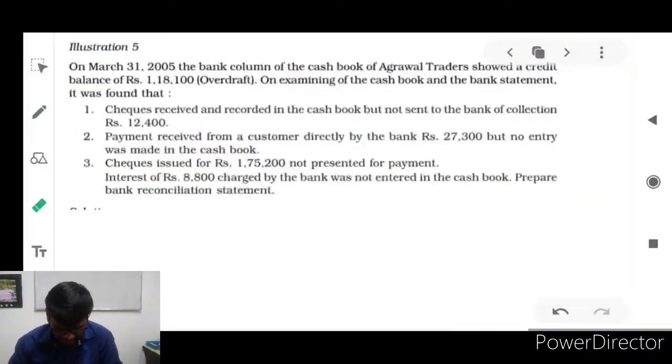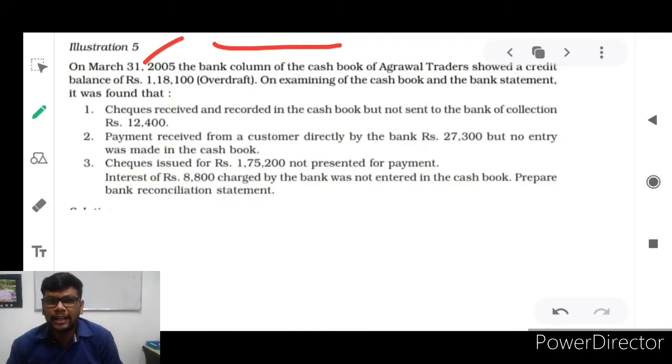Illustration 5. On 31st March 2005, the bank column of the cash book of Agarwal Traders showed a credit balance. Credit balance as per cash book bank column means overdraft, you know that. So Agarwal Traders shows the overdraft is 1,18,100 rupees as per the cash book. On examining the cash book and the bank statement, it was found that, so examining, we are going to check that cash book. So we are seeing all the details which are available in the bank passbook.